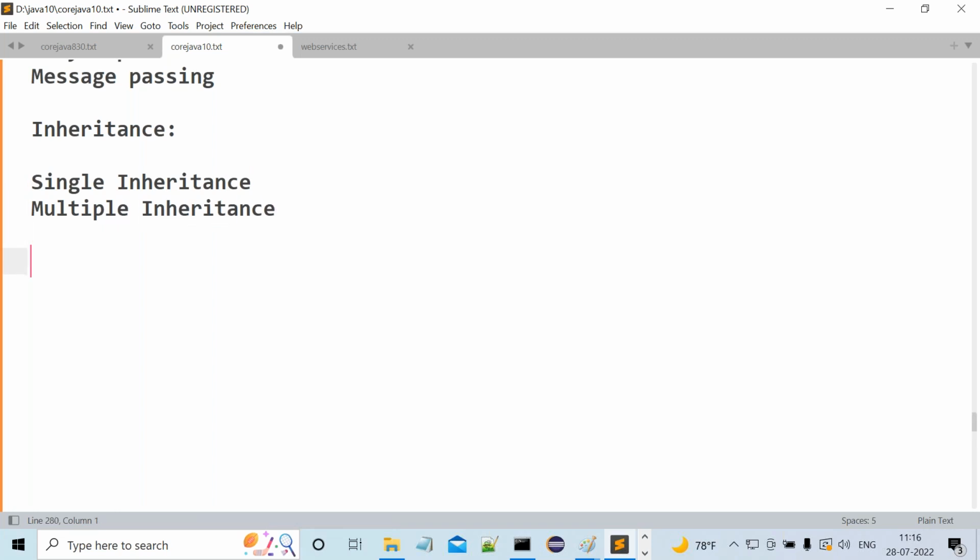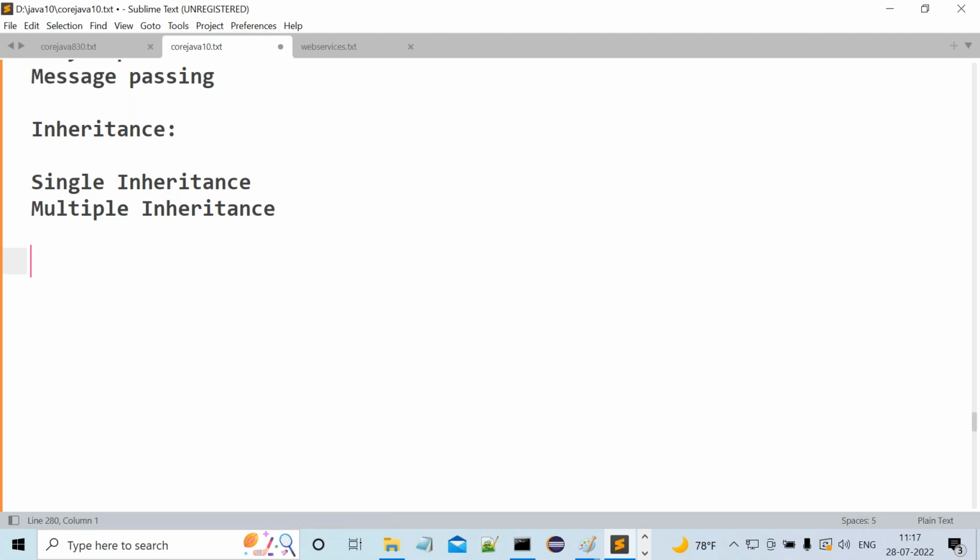On the basis of these two inheritances, three more inheritances are defined. What are these three more inheritances? Multi-level inheritance, hierarchical inheritance, hybrid inheritance. Overall, five types of inheritances, but initially only two: single inheritance and multiple inheritance.